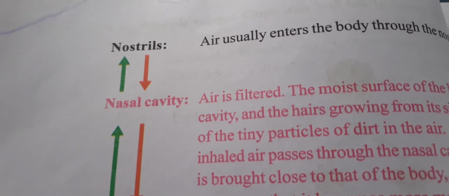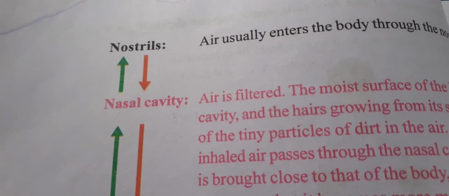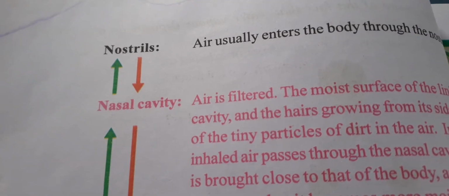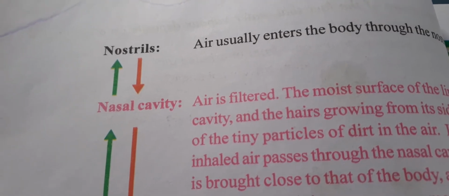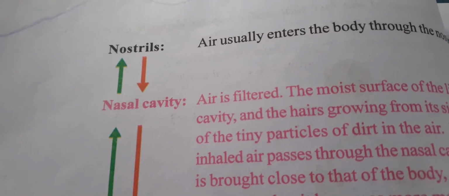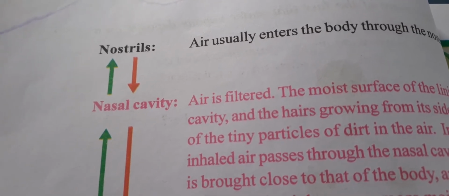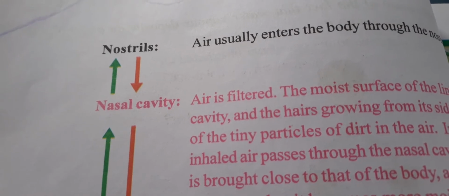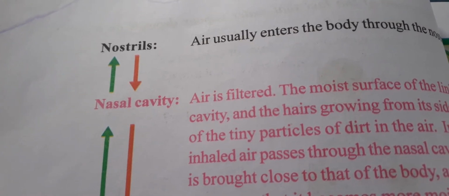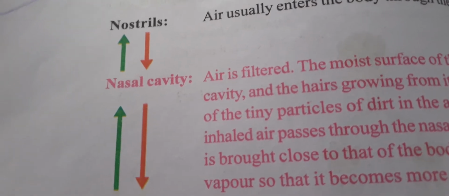Yes. So my dear students, now we will see nostrils. Usually the nose contains two nostrils. The air enters into our nose through these nostrils only. After the nostrils, the air enters into the nasal cavity.